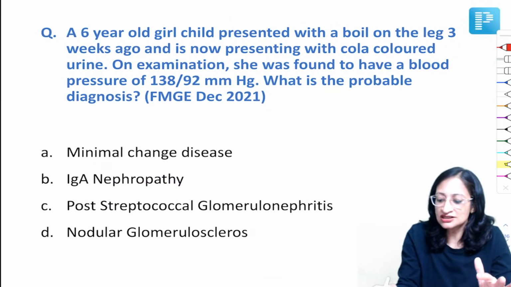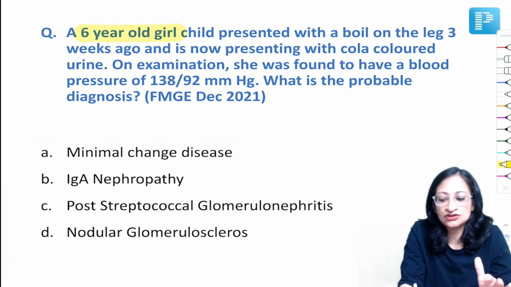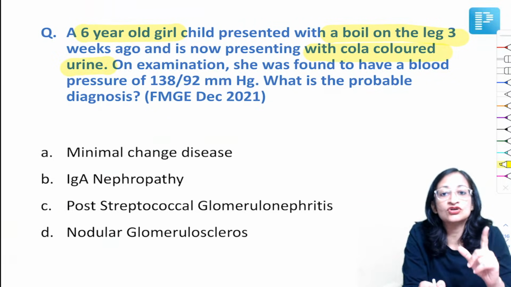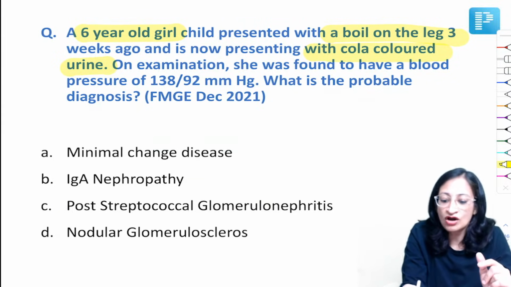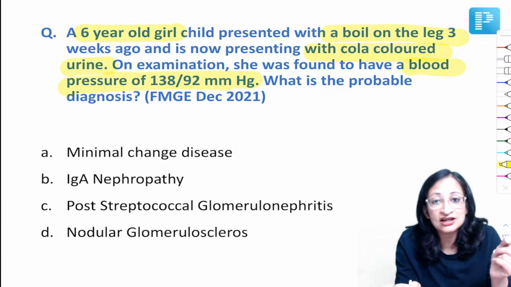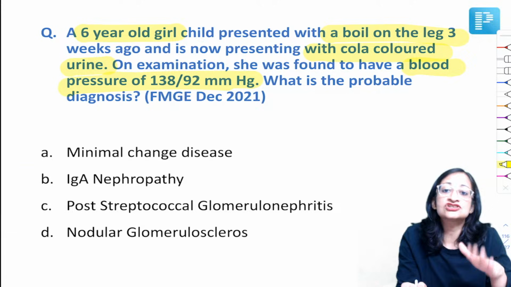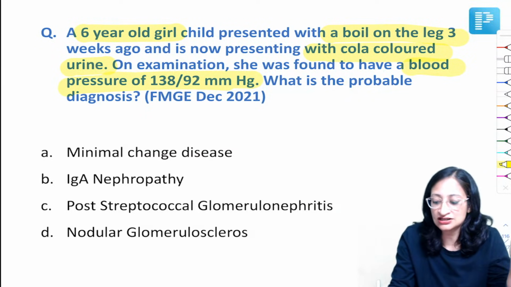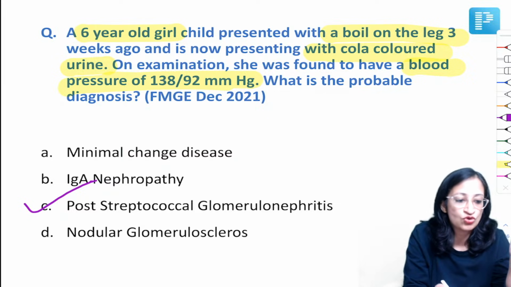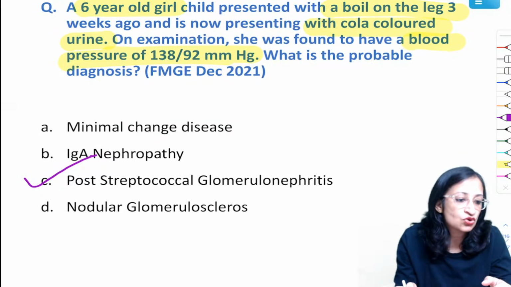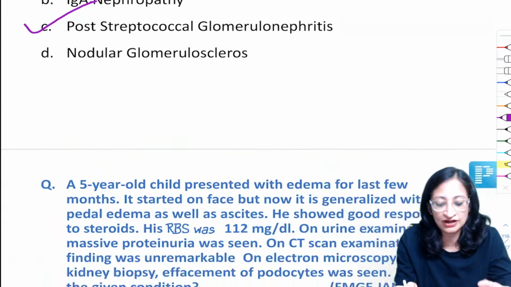Now, a 6-year-old girl presented with a boil on leg 3 weeks ago and is now presenting with cola colored urine. Cola colored urine, we think of nephritic syndrome. On examination, she was found to have a BP of 138/92. So hypertension, cola colored urine, history of infection a few weeks back. So our diagnosis here is nephritic syndrome and the most common etiology being post-streptococcal glomerulonephritis. Very good. So Raju, Aditya, Naruto, Karishma, Abhishek, Guru, very good.